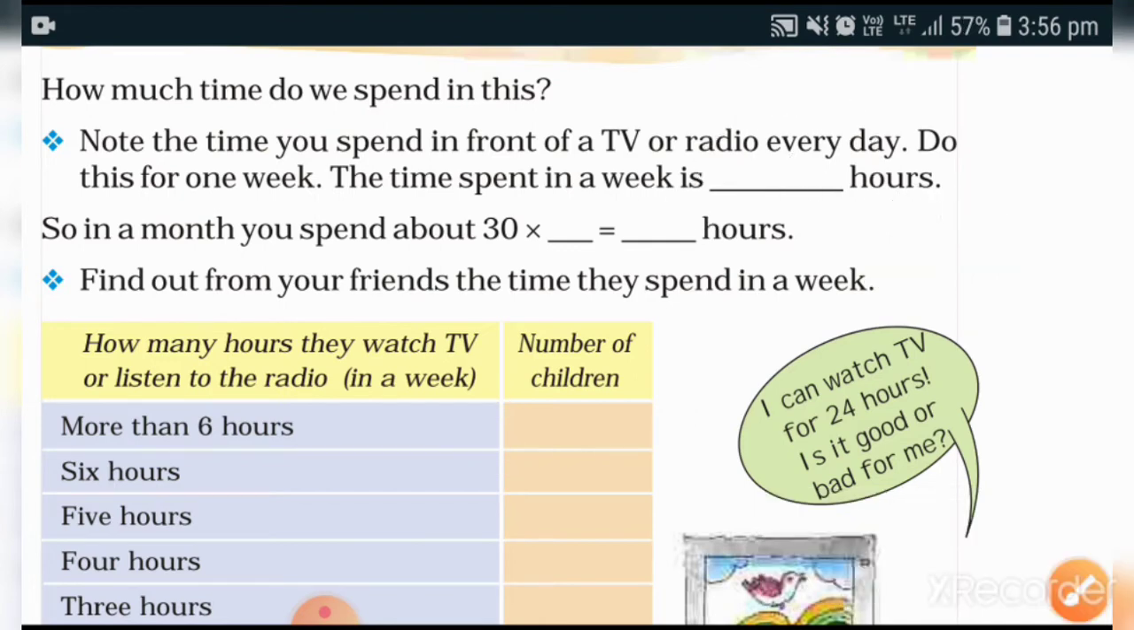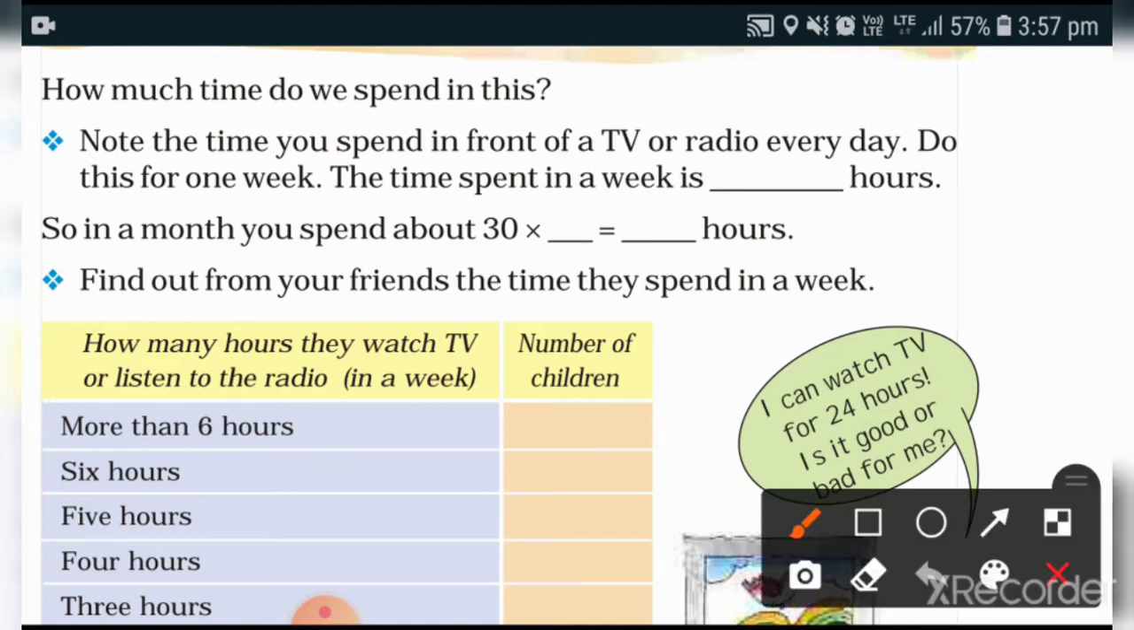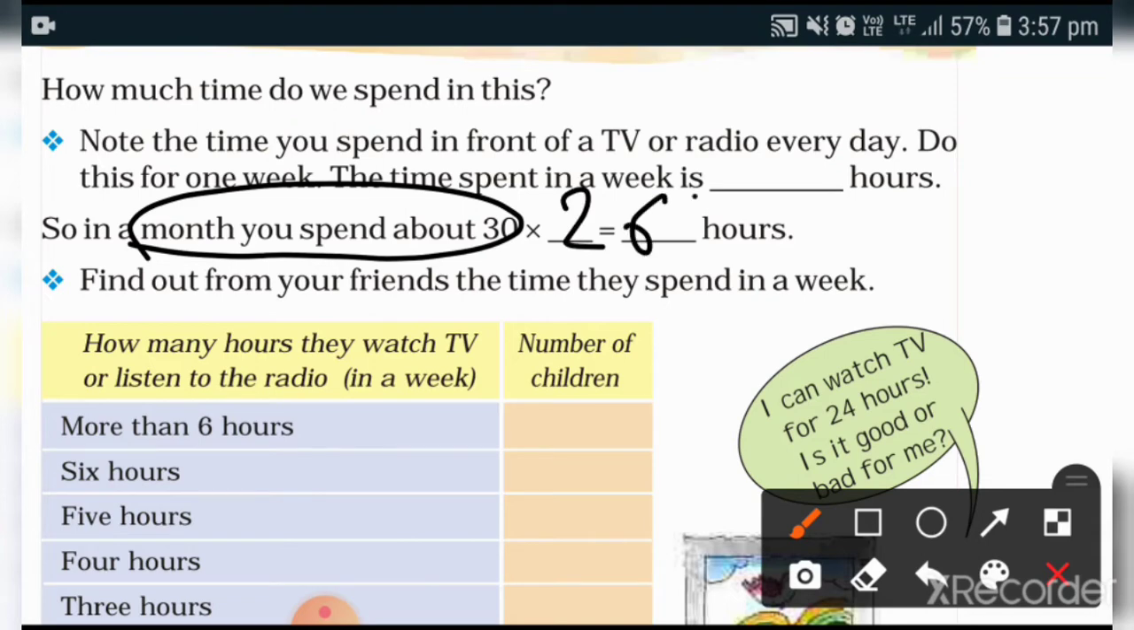Same as below, it is given about the time spent watching TV in a month. A month may be 30 days or 31. So you will write 30 into 2. So 3 into 2 is 6 and 0. So it will be 60 hours.